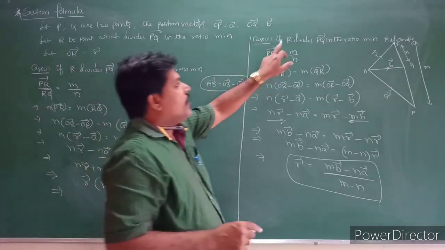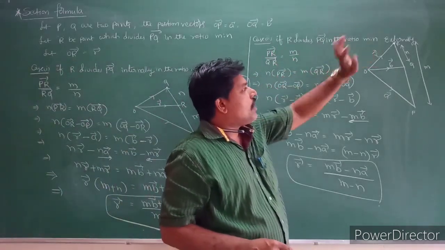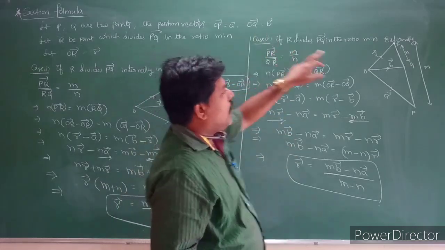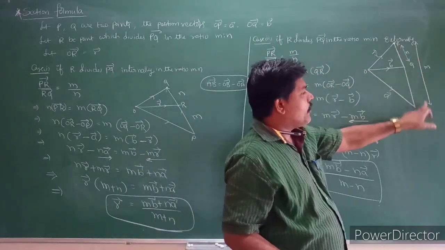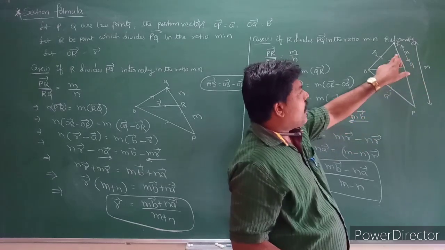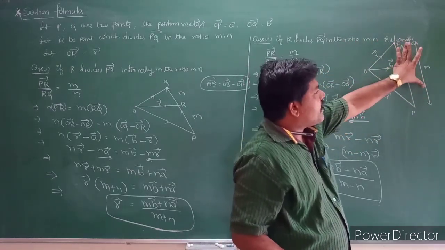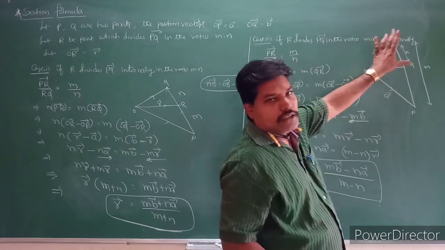Similarly, case 2. If R divides PQ bar in the ratio m is to n externally, in this case R is the external point of PQ. That's why I am taking R outside. So here this ratio is m and this ratio is n. So what happens?